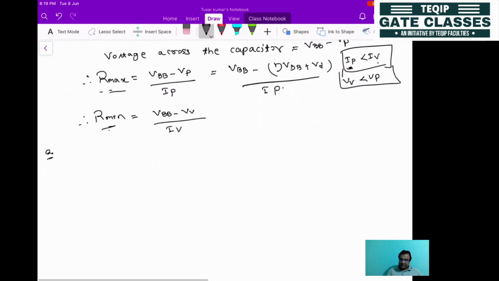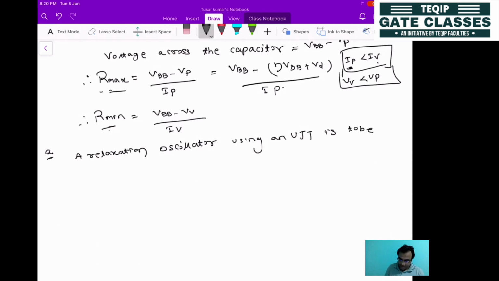The question is given like this: a relaxation oscillator using a UJT is to be designed for triggering an SCR. The UJT has the following data.